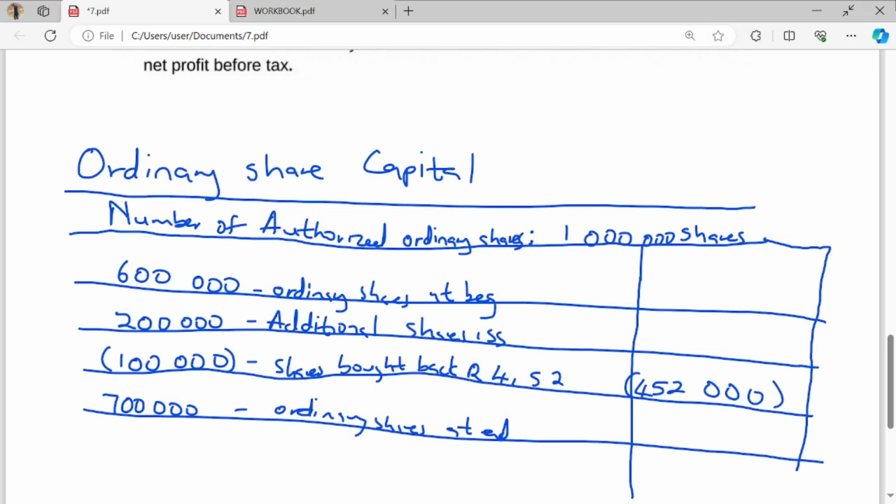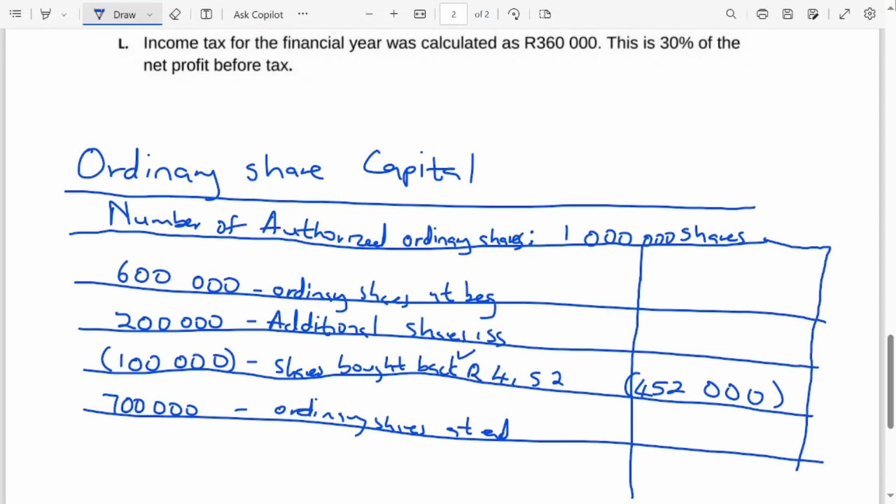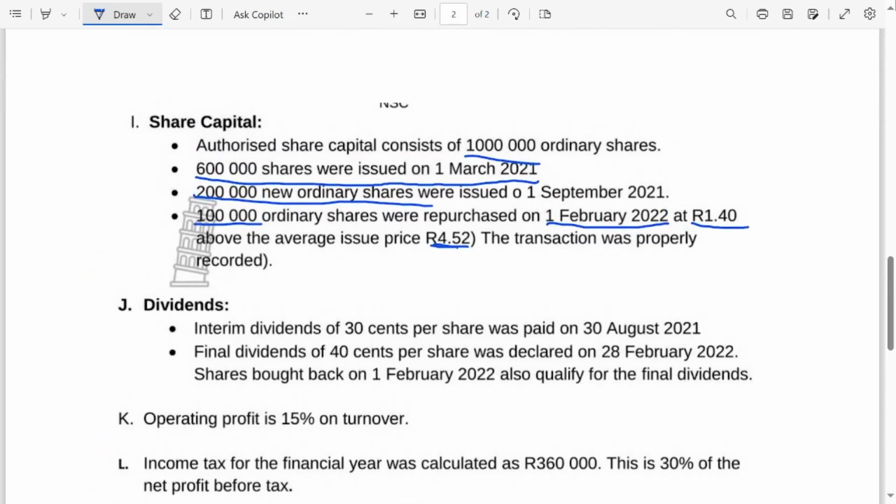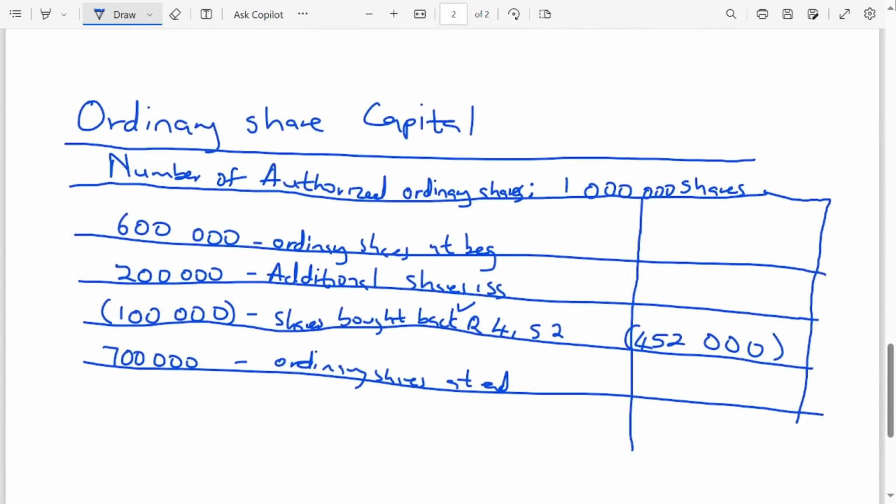Now, if the shares were bought back after the additional shares, as you can see here they were bought back after the additional 200,000 shares, then the average price of the shares bought back must be the same as the issue price of the ordinary shares at the end of the year.